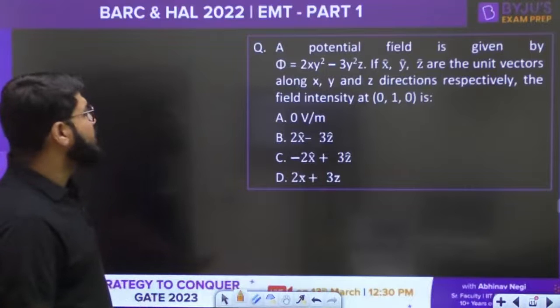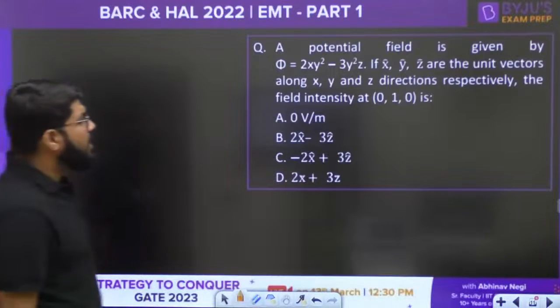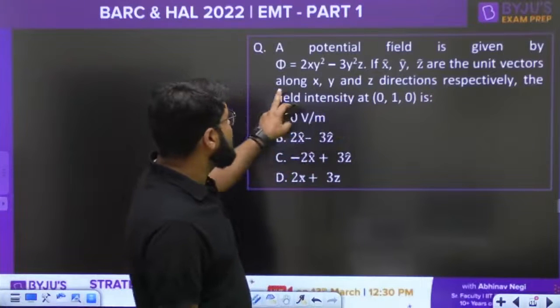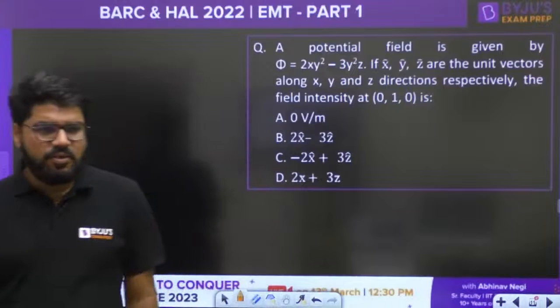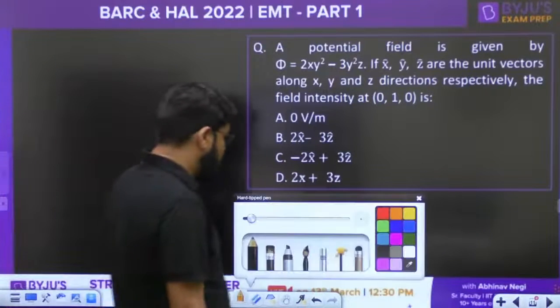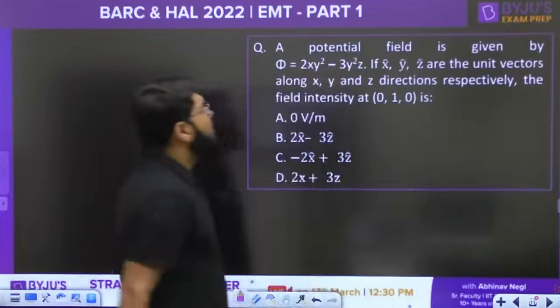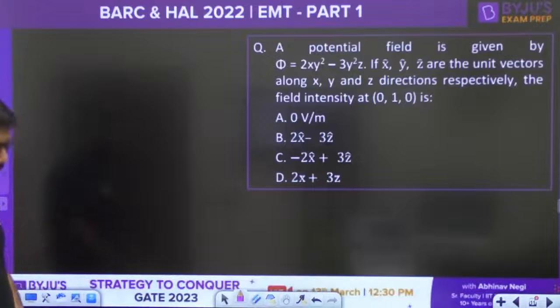A potential field is given by phi is equal to 2xy square minus 3y square z. If ax, ay, az are the unit vectors along x, y and z directions respectively, then find the field intensity at 0, 1, 0. Find the field intensity at 0, 1, 0. The potential field is given to you 2xy square minus 3y square z.